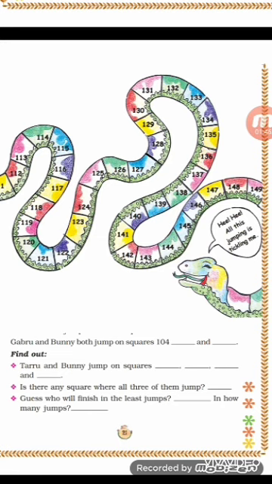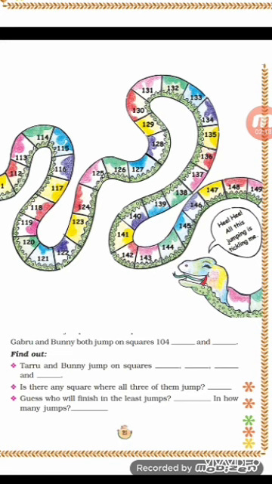Next, is there any square where all three of them jump? Yes, is there any particular number on which all three reach together? Yes, that is 174. 174 is not given here in the picture, children, but if you count 7 squares, 5 squares and 4 squares for all three friends, you will see that they all reach 174 together. So the answer is 174.